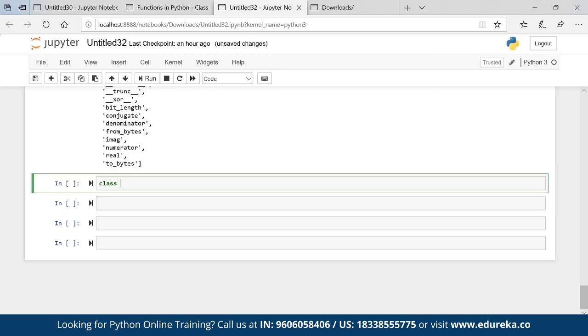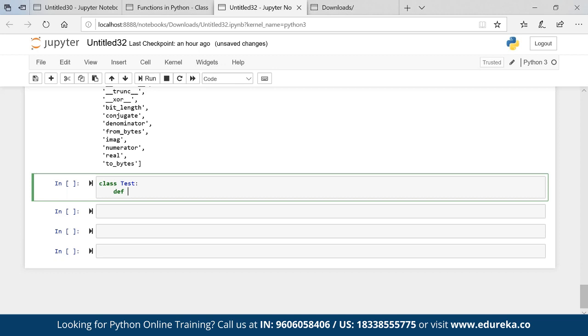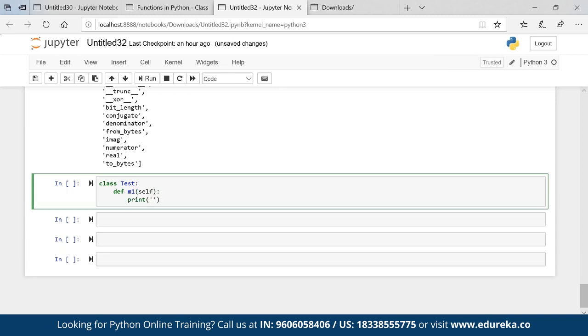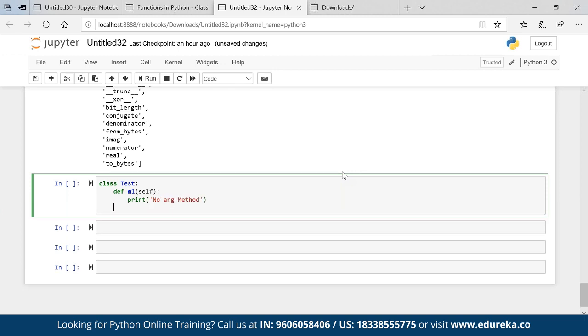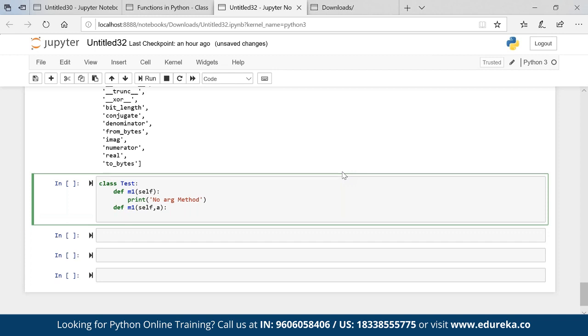Now class test. Def m1, which is my method inside the class, self, print no arg. Basically here I don't have any argument, right? I am not passing any argument, so it is a no argument method. I have one more method with exactly the same name, def m1, with a as my argument, print one arg method.